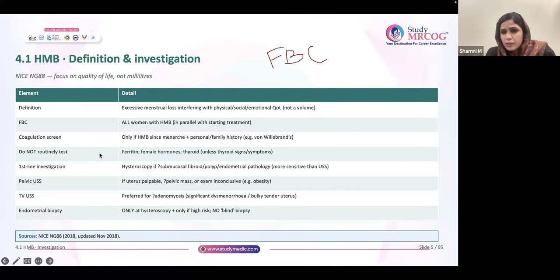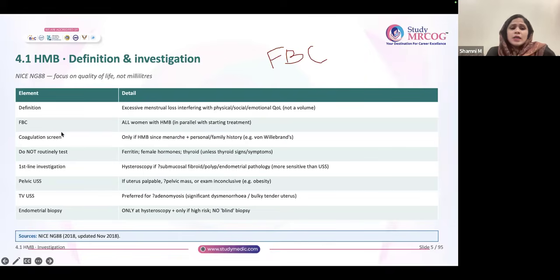What about a coagulation screen? Will you send it for all the patients? No. You will send it only if the patient's history suggests some bleeding disorder. For example, she has been having this heavy menstrual bleeding since menarche, and she's giving a history of bleeding into joints, other bleeding problems, bleeding from the gums, or anything which suggests a bleeding disorder, or if there is a significant family history, then you may send a coagulation screen. Otherwise, routinely, it is not needed.